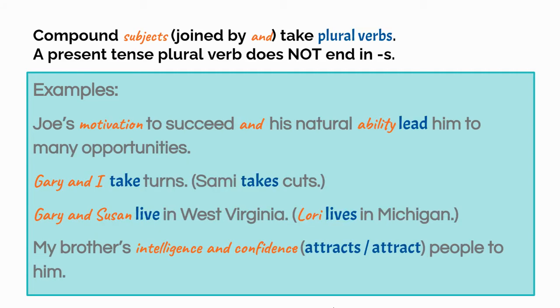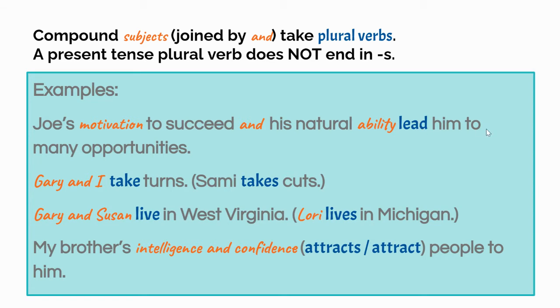Another tricky situation is when you have a compound subject. You have a subject and another subject, and they are compound, and you can tell that because there's the "and" in there. And so there's two things doing the verb. Therefore, it is a plural subject, even if they look singular. So Joe's motivation and ability, those two things, singular by themselves, but together they're plural, lead him.